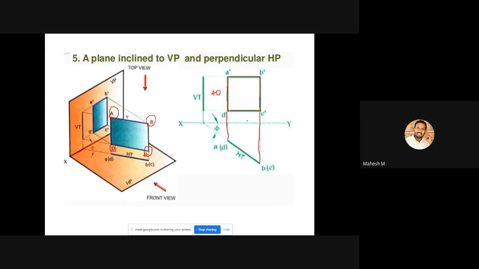Sorry, actually this is our plane. This one is our horizontal plane, and this one is our vertical plane.